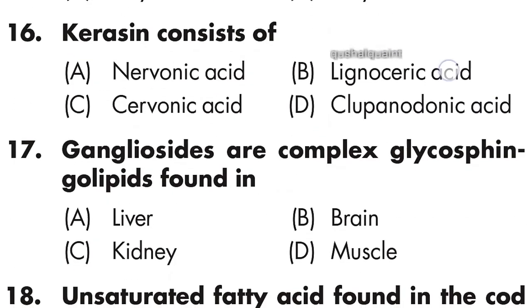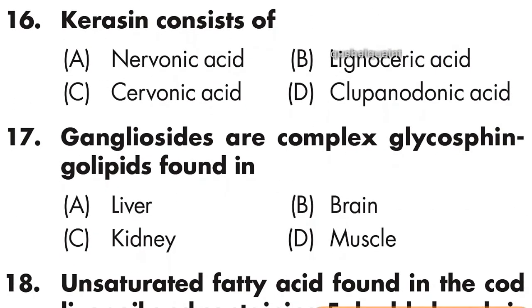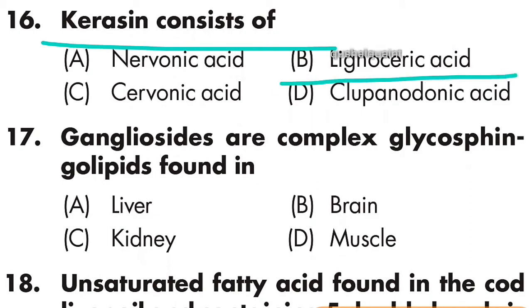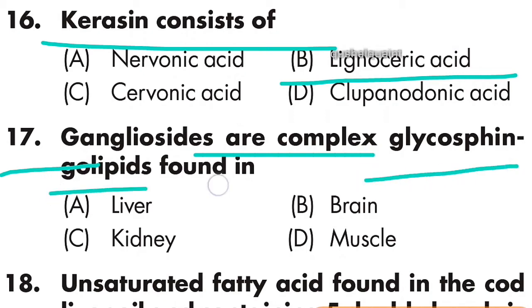Question number 16: kerasin consists of lignoceric acid. Option B is right. Question number 17: gangliosides are complex glycosphingolipids found in the brain. Option B is right.